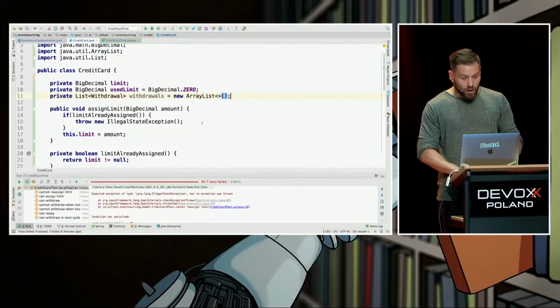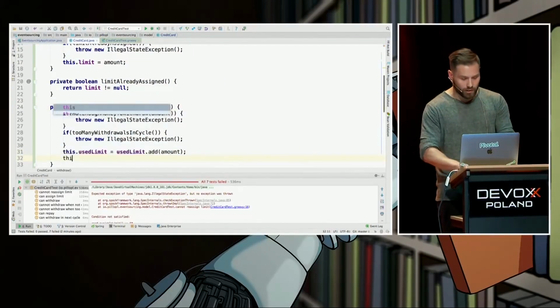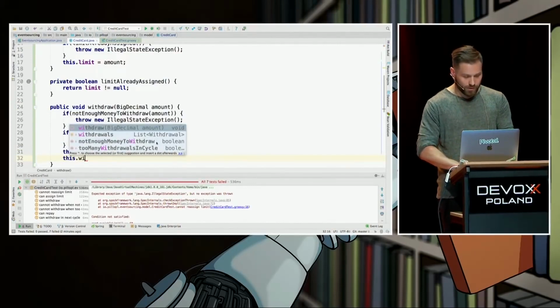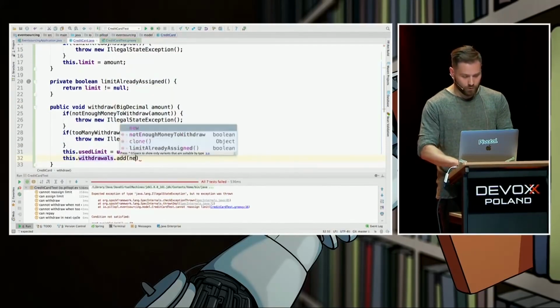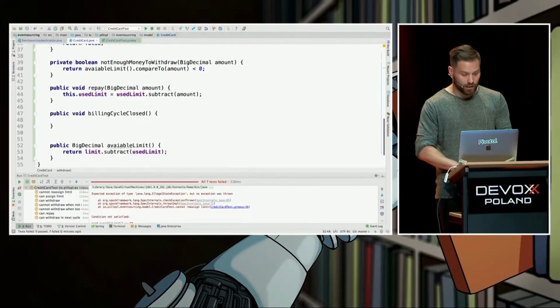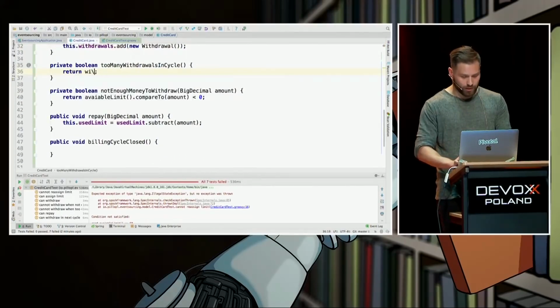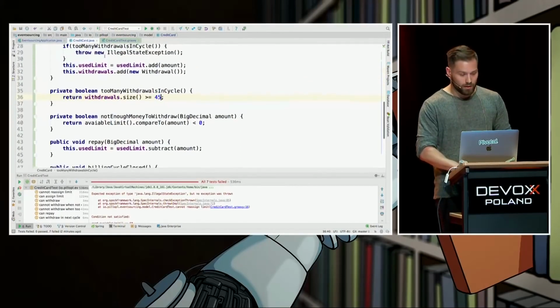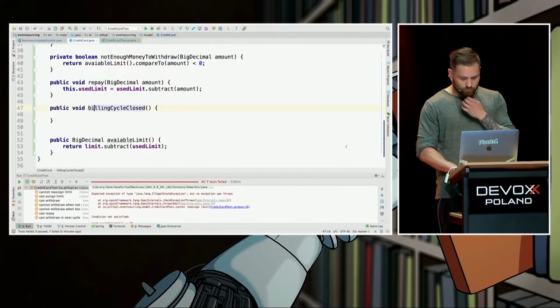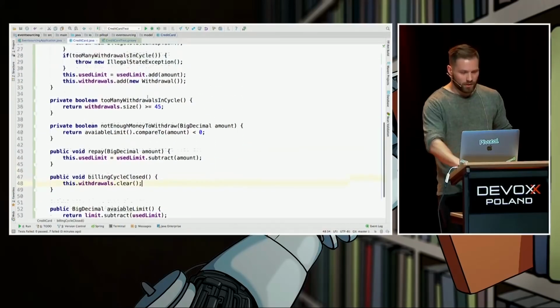Cool. As soon as we are accepting the withdraw command, we can add a new withdrawal to our list. Withdrawals, add new withdrawal. Nice. And in here, beginning cycle end, let's leave it for a while. But here, too many withdrawals in cycles, it's pretty simple right now. Is the size bigger or equals to 45? And here what? Beginning cycle closed. I think we could, for instance, clear the list of withdrawals. Let's see whether the tests are passing.